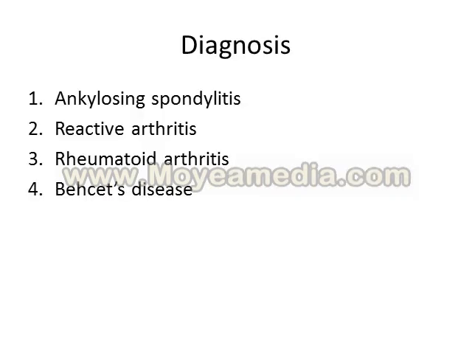So what will be your most probable diagnosis here in this presentation? First option, ankylosing spondylitis. Second, reactive arthritis. Third, rheumatoid arthritis. And last one, Behçet disease. Let's start with the last one.